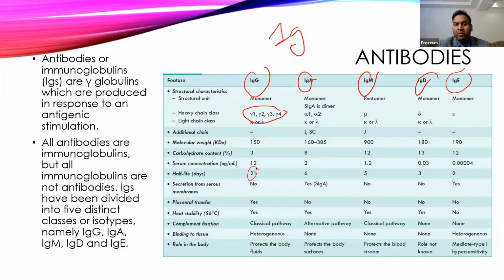Then come to the IgA type of antibodies. This is also called surface immunoglobulin, as it is usually present in the mucosal layer, and it can be in the form of a monomer or a dimer, and the monomers in a dimer are attached to each other by either J protein or SC protein. Molecular weight ranges from 160 to 380 kDa, and these are also present usually in surface secretions, they cannot cross the placenta, and they are also heat stable. Then come to IgM.